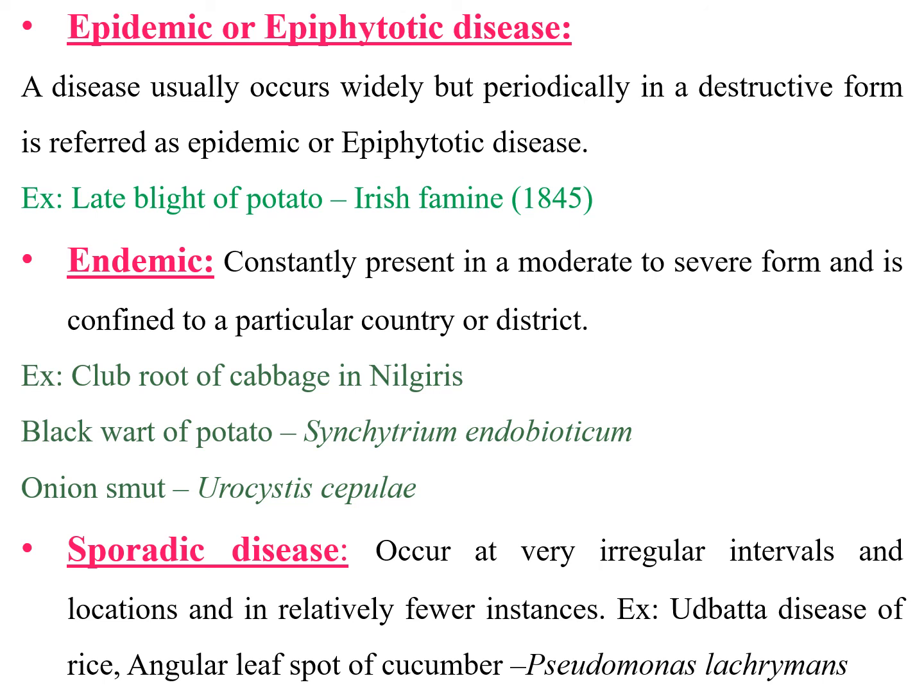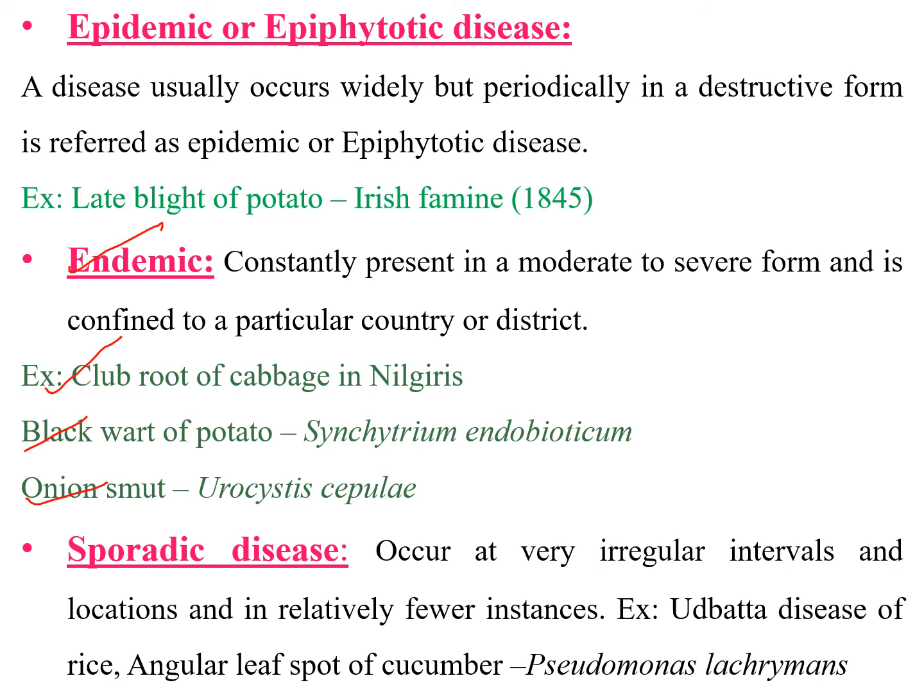Coming to another term, endemic. Endemic means the disease is constantly present in the same areas in a moderate to severe form, and it is confined to a particular country or district. It is usually present continuously, causing either moderate losses or severe losses. Examples of endemic diseases are club root of cabbage in Nilgiri areas, black wart of potato caused by Synchytrium endobioticum, and onion smut, Urocystis cepae.